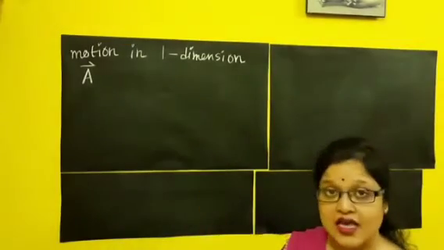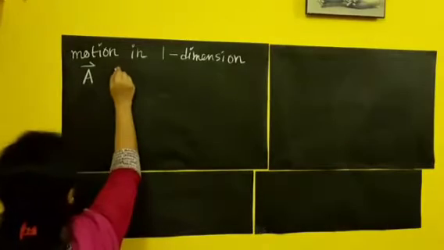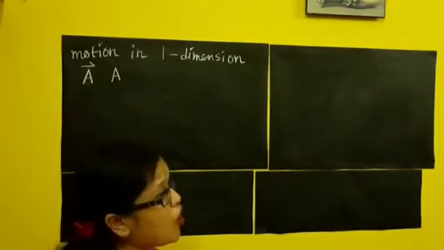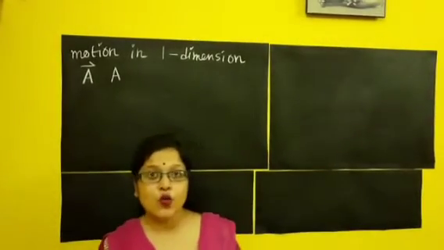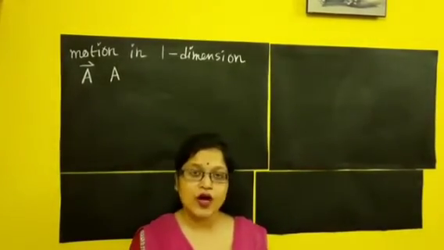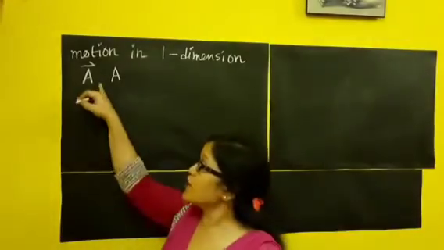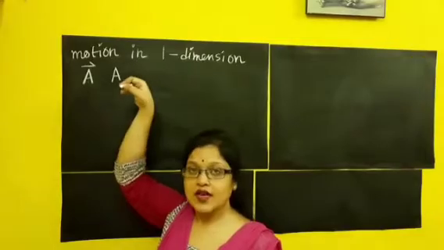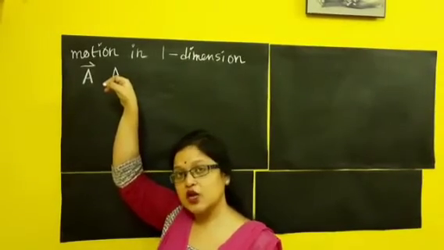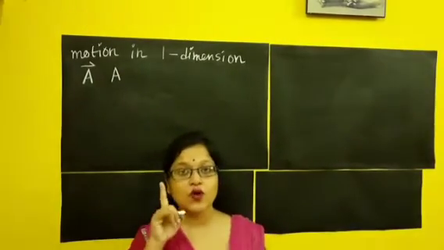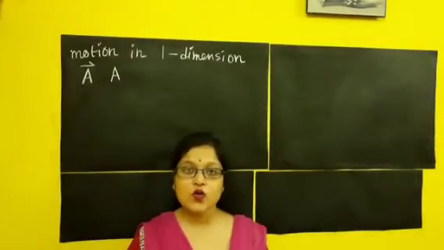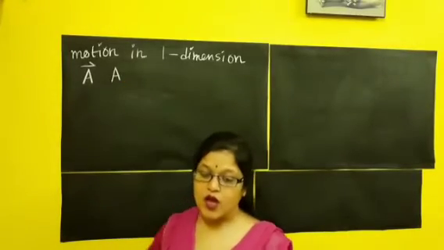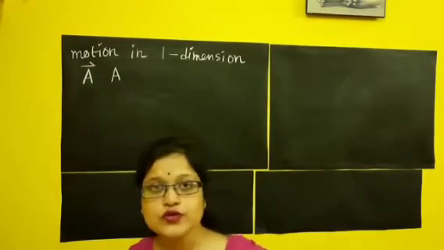Instead of vector A, if I write just A, I am denoting only the magnitude or scalar part of the quantity. So if I put an arrow over its head, it's a vector quantity. If I write it like that, it is a scalar quantity. So whenever you write about a vector quantity, the arrow is very much needed. You have to give it.